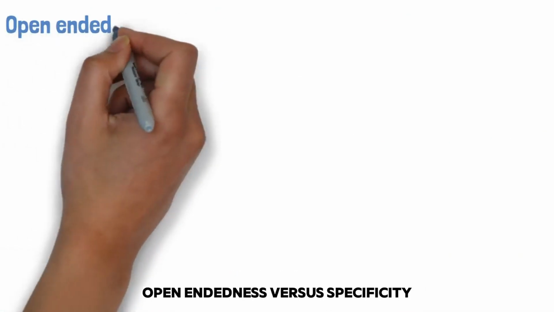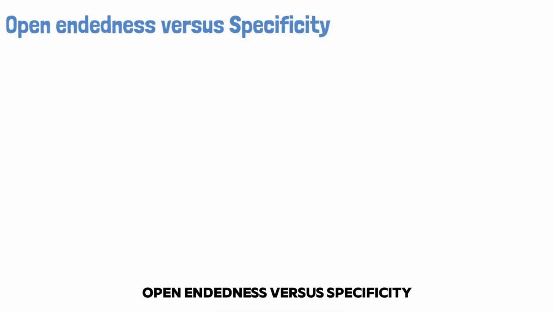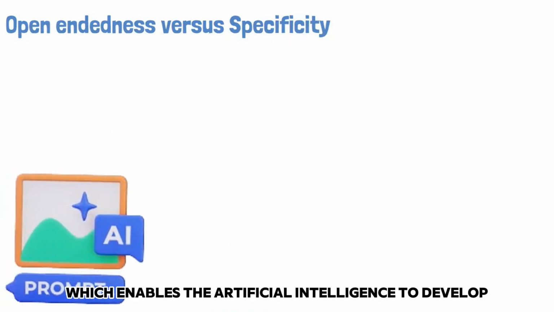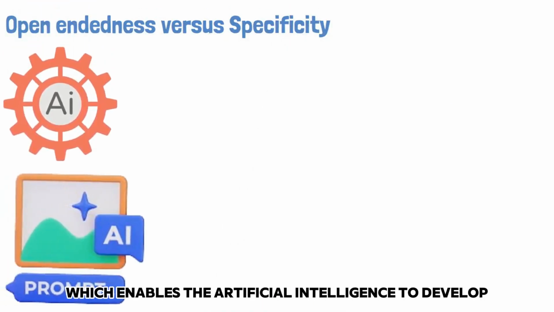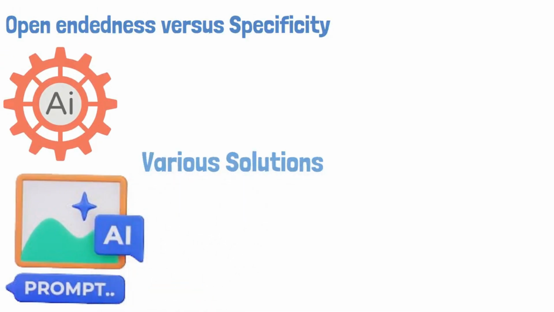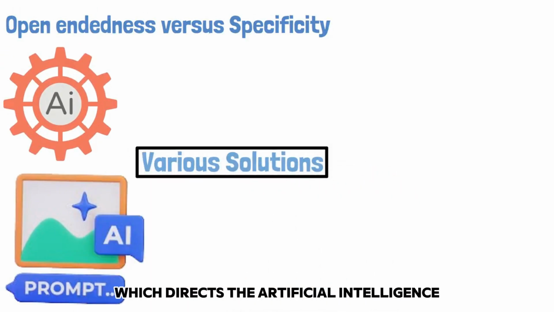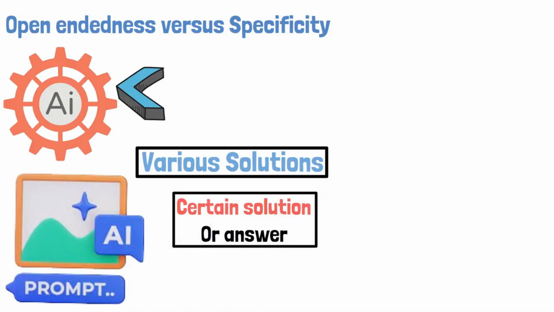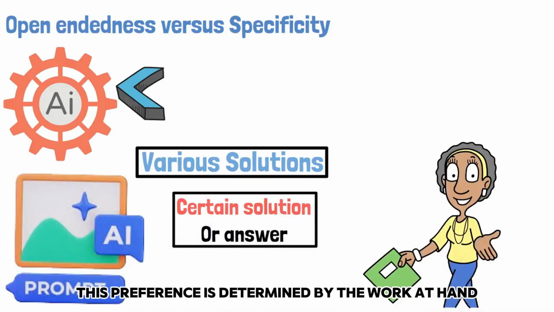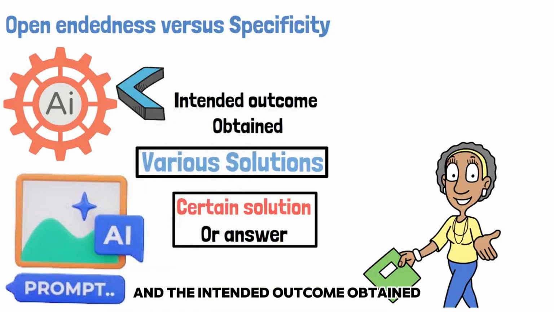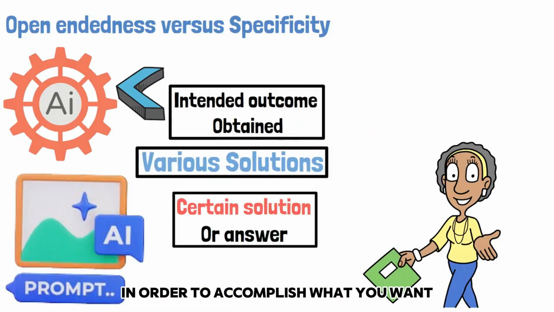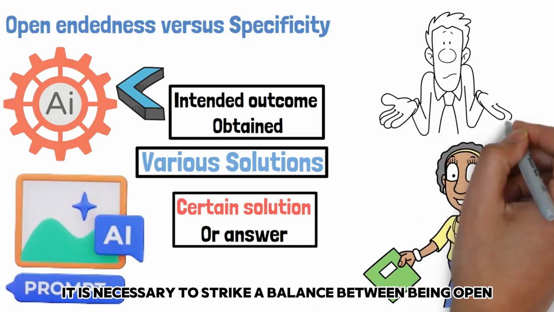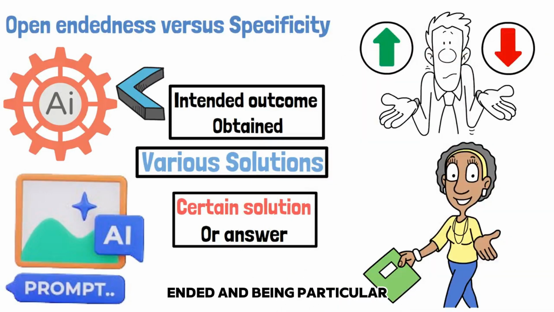Open-endedness versus specificity. The prompt can be open-ended, which enables the artificial intelligence to develop innovative and various solutions, or it can be highly precise, which directs the artificial intelligence towards a certain solution or answer. This preference is determined by the work at hand and the intended outcome obtained. In order to accomplish what you want, it is necessary to strike a balance between being open-ended and being particular.